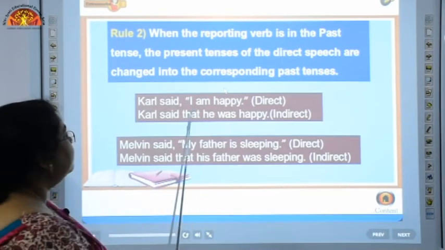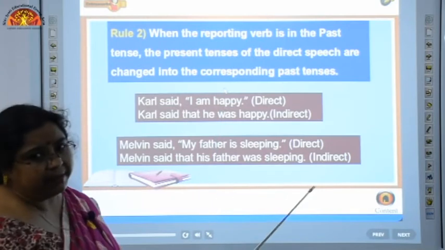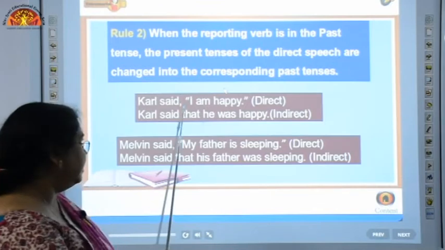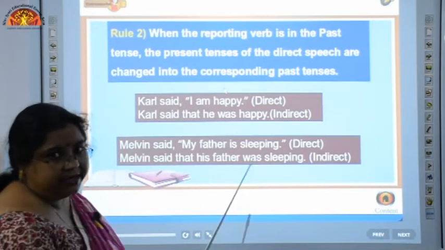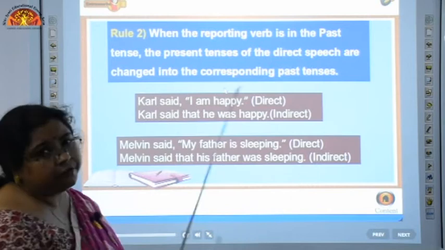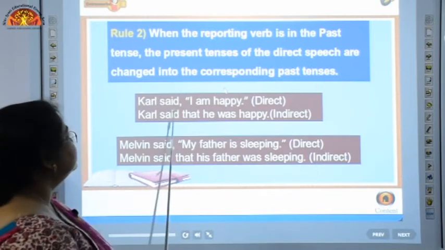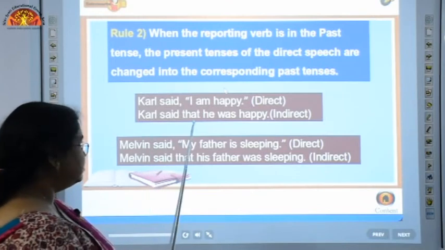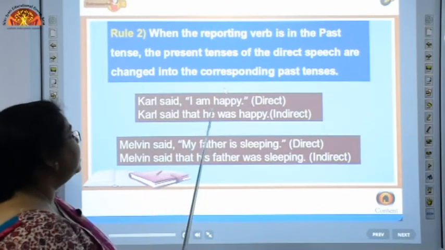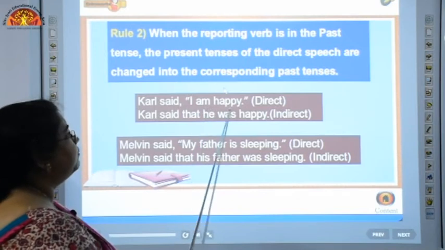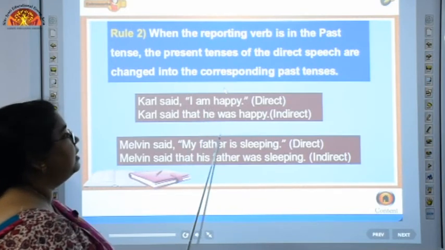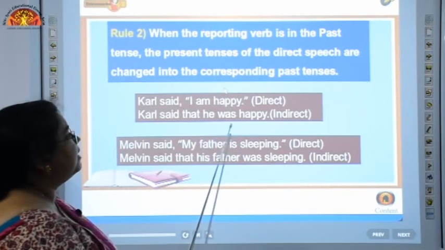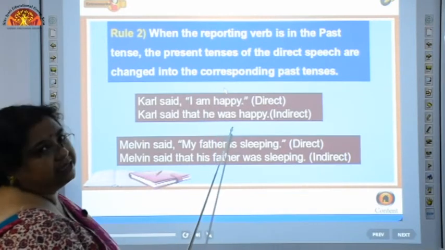"I am happy" is the reported speech part, which has been enclosed in double inverted commas. Now, how we are going to change it: since the reporting verb is in past tense, we will introduce the connector "that" and we will change the tense of the reported speech part, "I am happy", to the corresponding past tense, that means simple past tense.